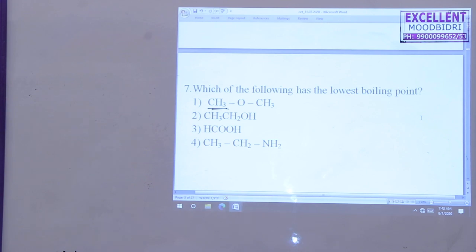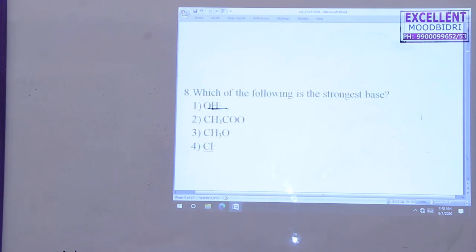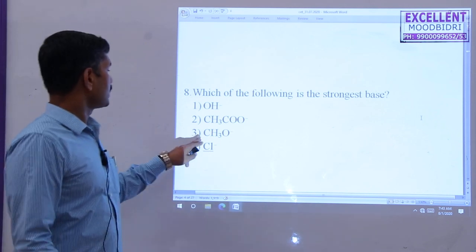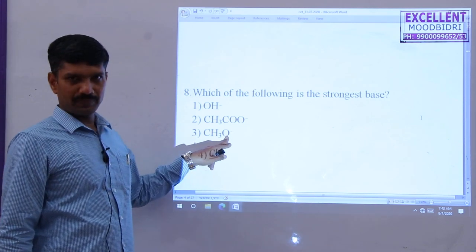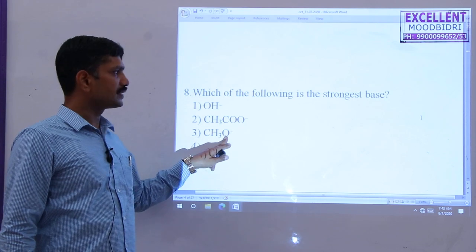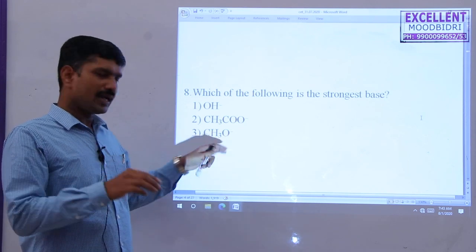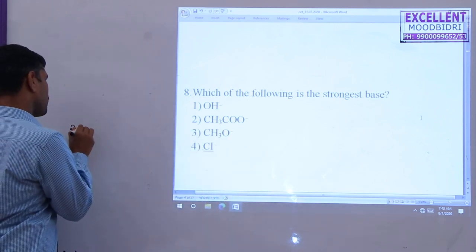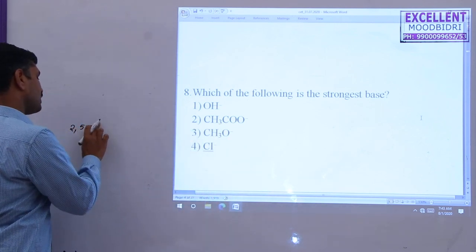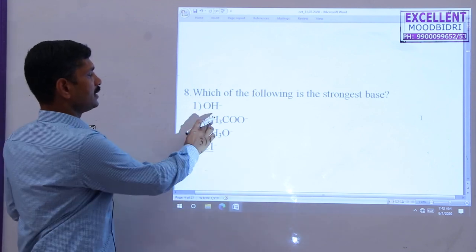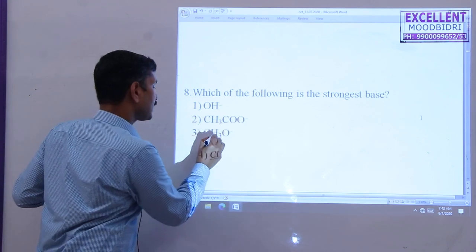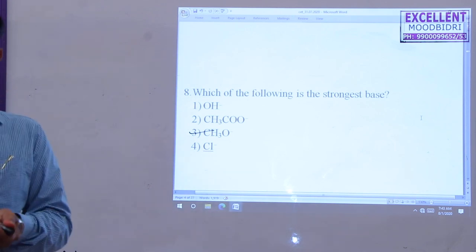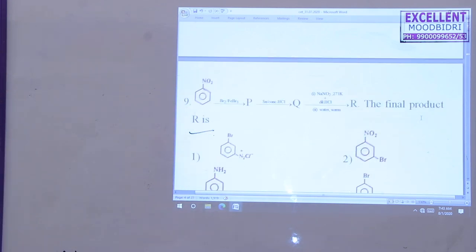Okay. Next question. Which of the following is the strongest base? The strongest base in this reaction is CH3O minus. Actually, the nucleophilicity of CH3O minus is around 2,500 times greater than this one, CH3CO minus. This acts as the strongest nucleophile. So that's why the third option is correct here.